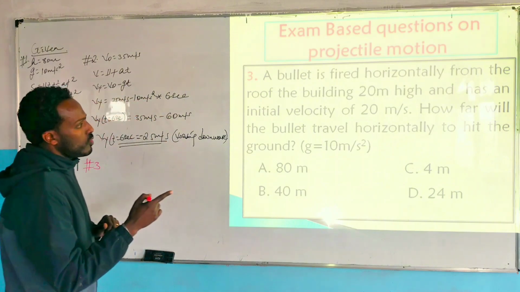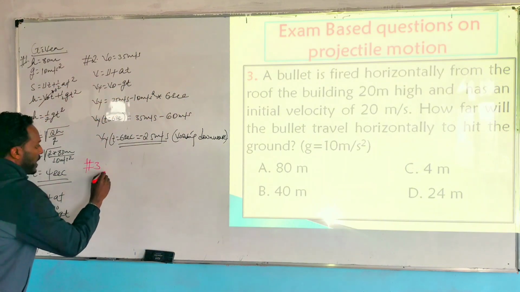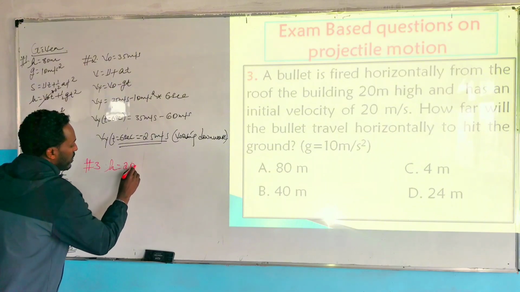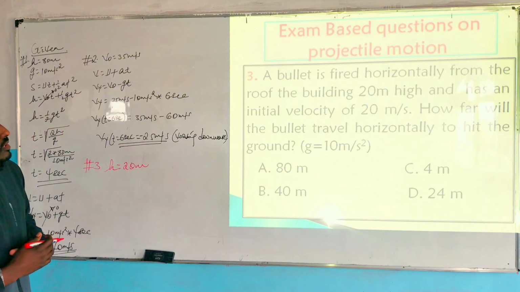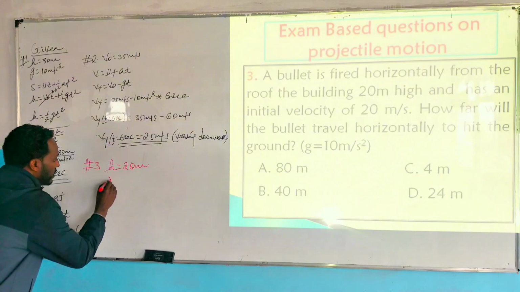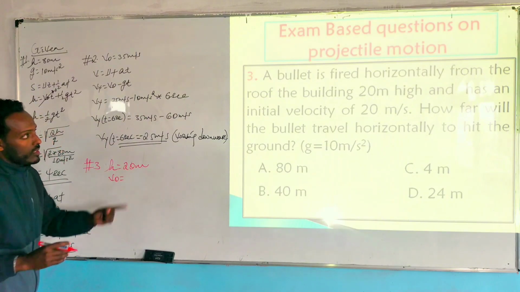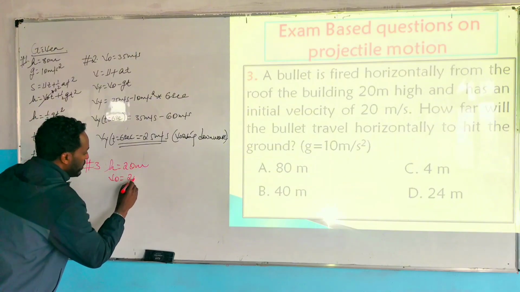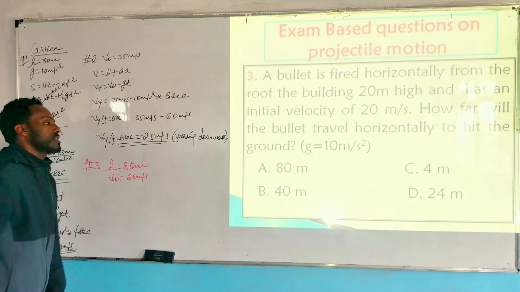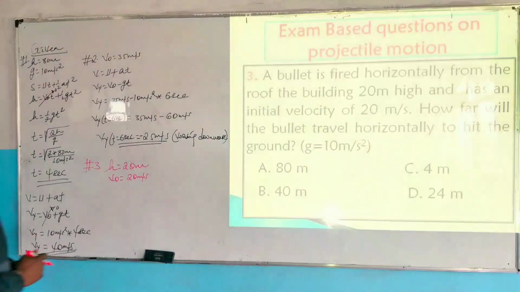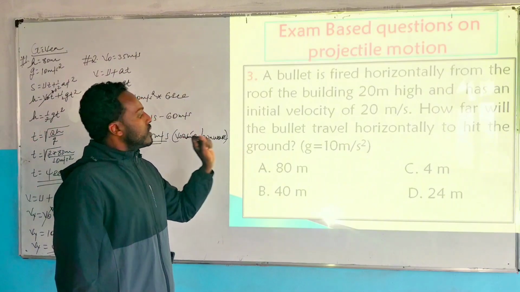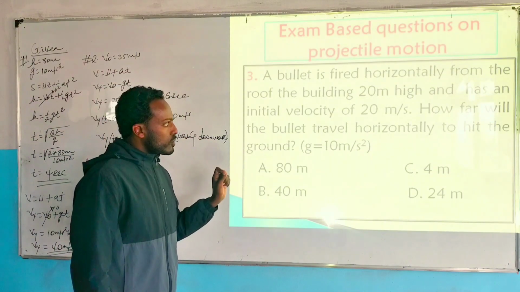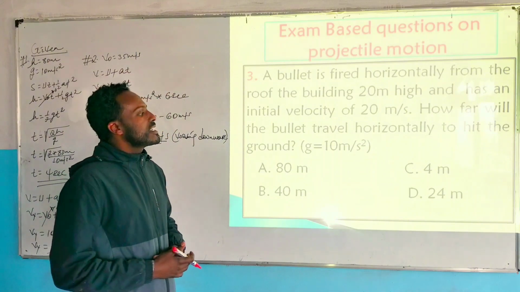has an initial velocity of 20 meter per second. the height of the building is given which is 20 meter. any other given initial velocity which is given to what the bullet is yes 20 meter per second 20 meter per second ነው ተብላችኋል። okay so how far will the bullet travel horizontally to hit the ground? so what the required here ምን የተጠየቀ ይመስላችኋል?